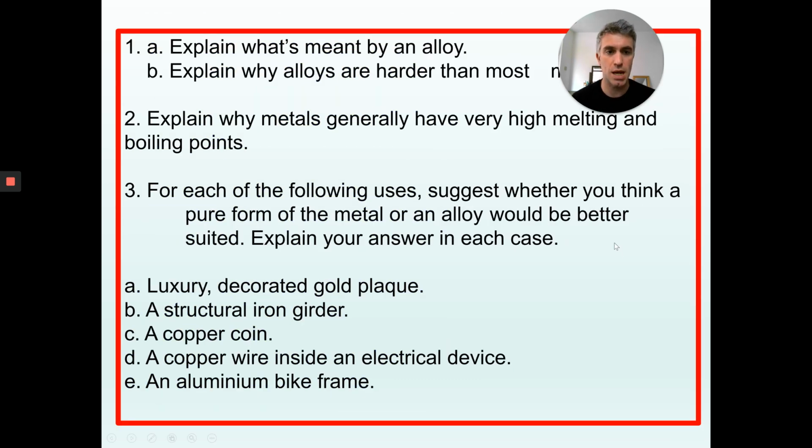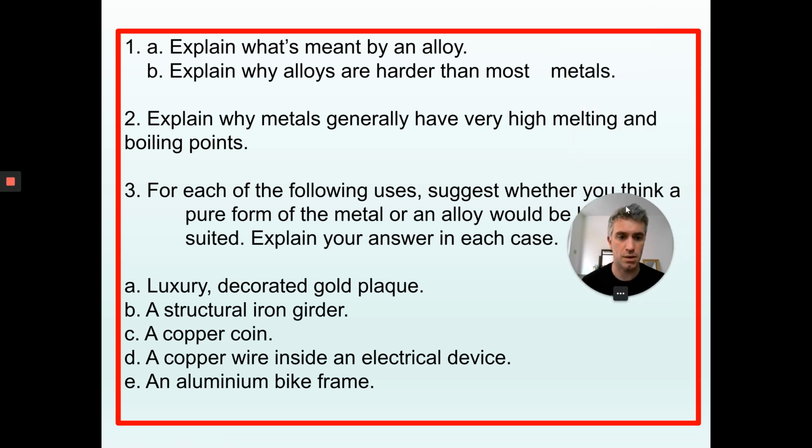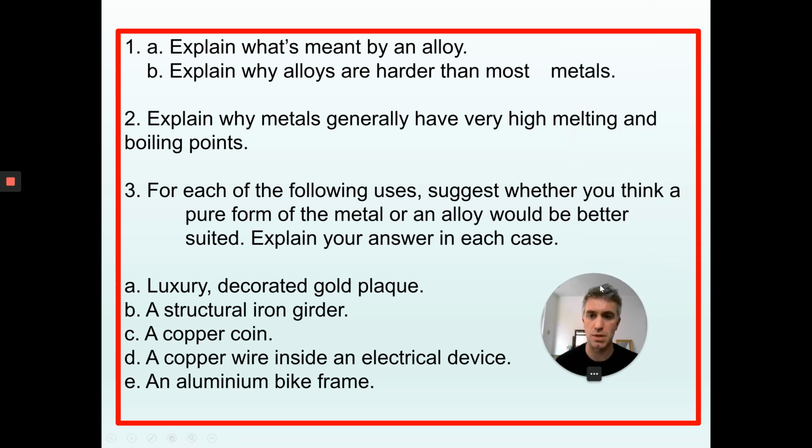Okay, so here are some questions. What is meant by an alloy? Why are alloys harder than most metals? Explain why metals generally have a very high melting point and boiling point. And for each of the following, suggest whether you think it would be better to have a pure metal or an alloy. So I just want you to write down the answers to these. I don't care about writing the question. 1A, B, 2, 3, A, B, C, D, E.